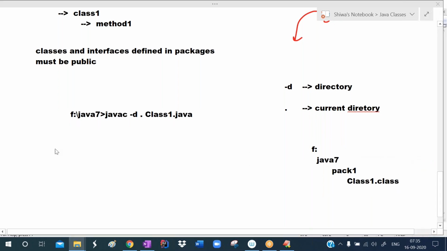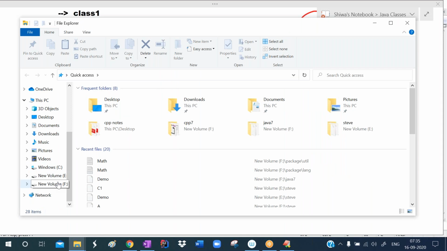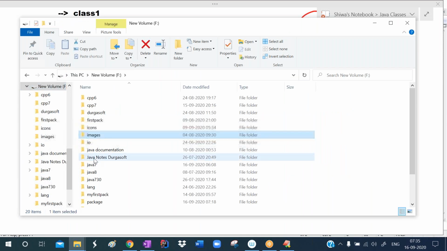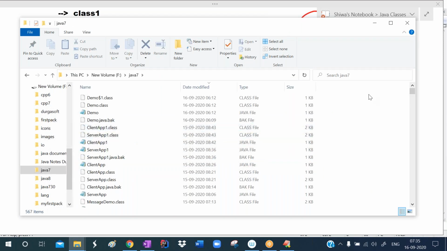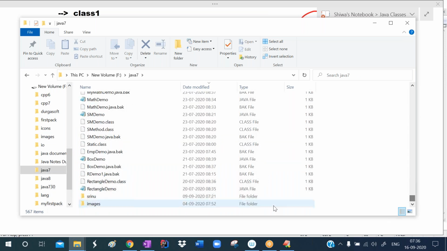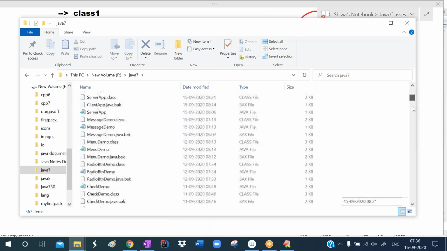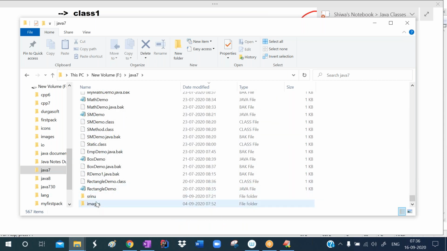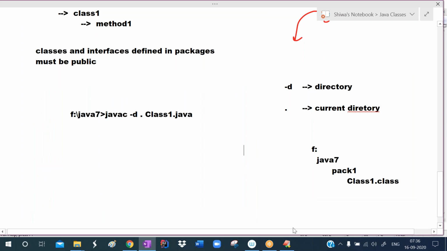Now check here, observe here. In the Java 7 folder, there is no folder with the name pack1. There is no folder with the name pack1. Two folders are there, but there is no folder with the name pack1.